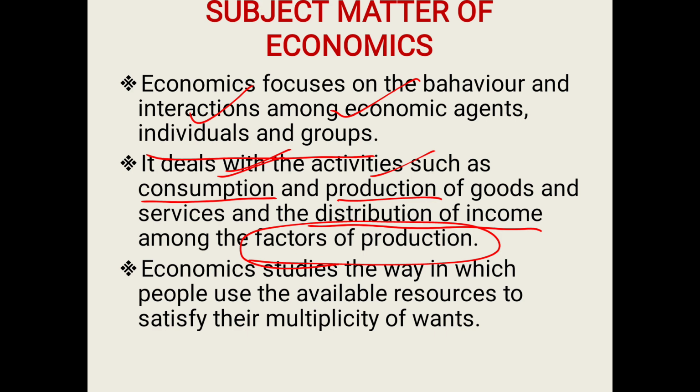Now, economics studies the way in which people use the available resources, because we already know resources are very scarce. So, human beings turn these resources multiple times into various wants. He diverts the resources.